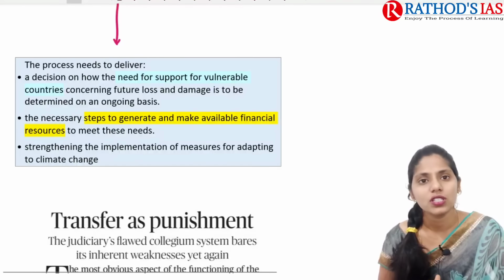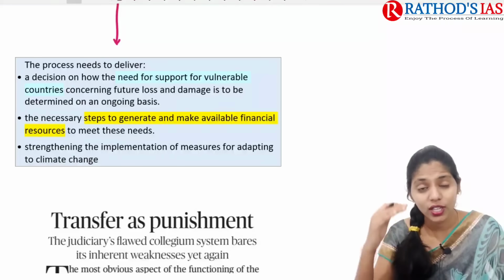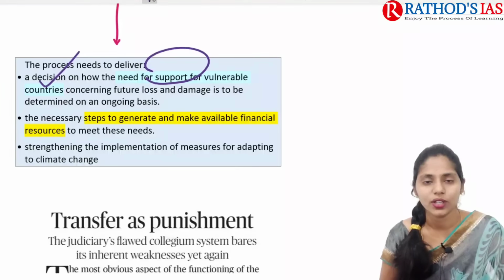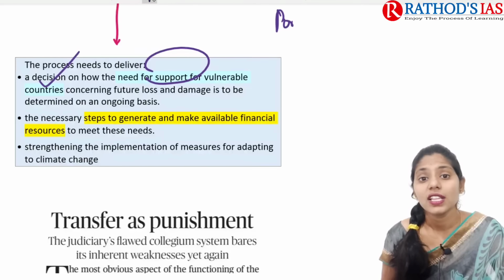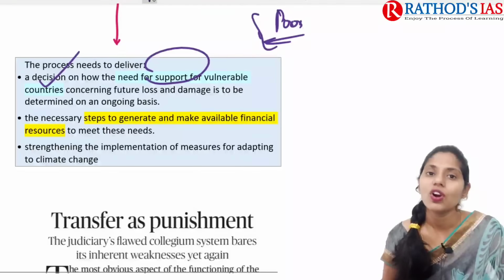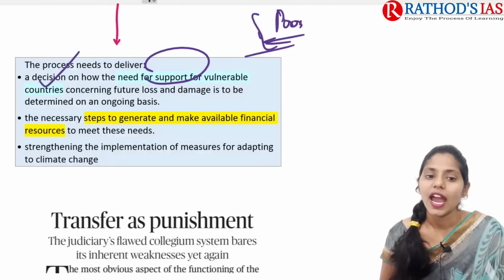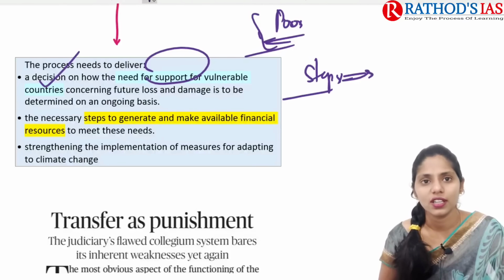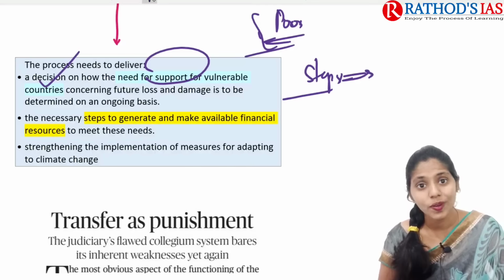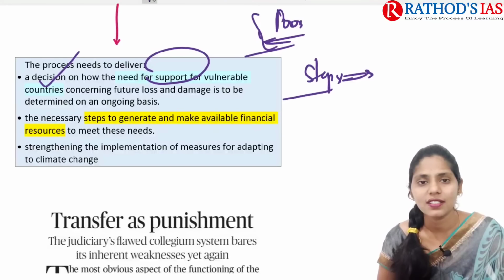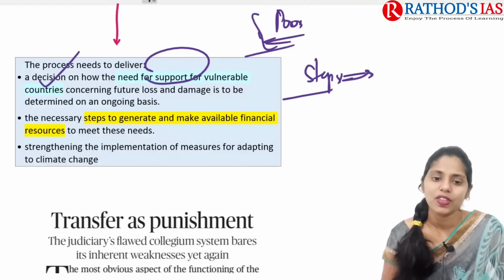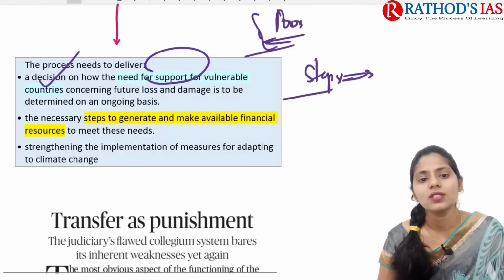So how can we decrease this climate change? Here we need support for vulnerable countries. Okay, especially the poorest countries, they will be having much impact of loss as well as damage, and we need to take some necessary steps. We need to generate some financial resources to meet the needs, and we need to strengthen and go for implementation of proper measures for adapting to this climate change. So this is just of this topic, and now let us move on to the next topic.